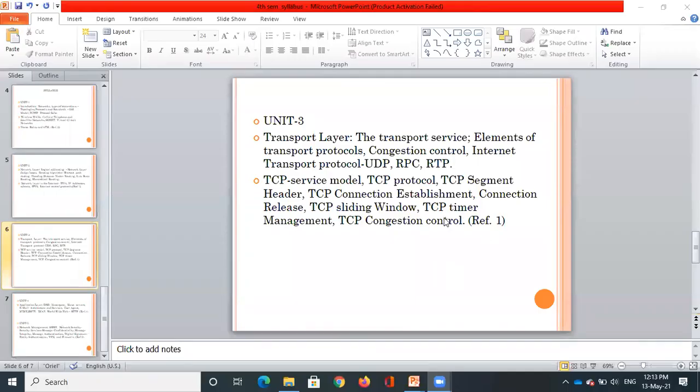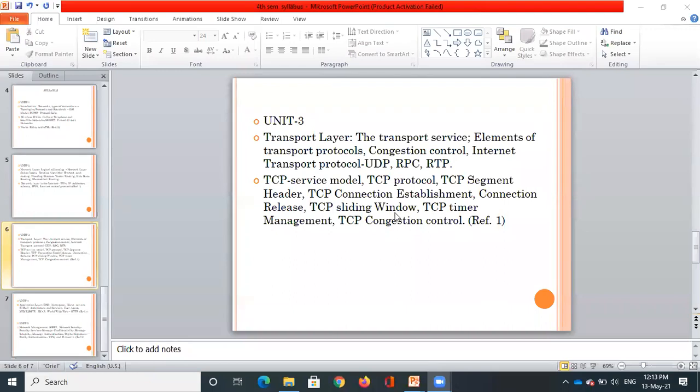Whenever we are communicating between a source and a destination, initially a basic connection should take place. How does connection establishment take place, and what are the different types of connection establishment that we're going to study. And then once the communication is over, how the connection will be released. Those things we are going to study in that.